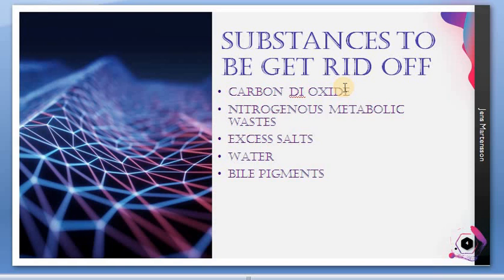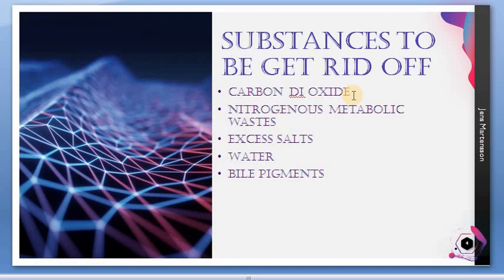Carbon dioxide is produced in each and every cell. When a cell is doing its respiration, you know the reason behind respiration: only by respiration can energy be produced. So at the time of respiration, food is completely oxidized, oxygen is utilized, and then carbon dioxide is released. That carbon dioxide is expelled out through the lungs.